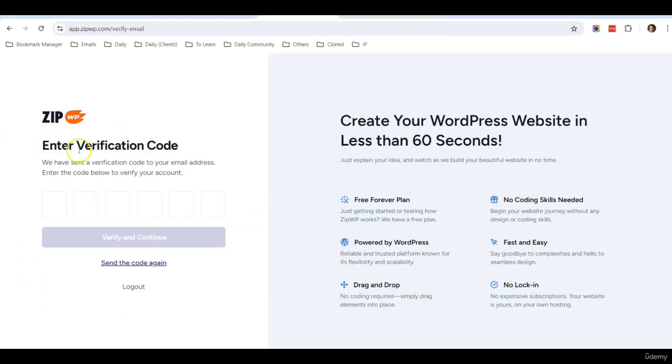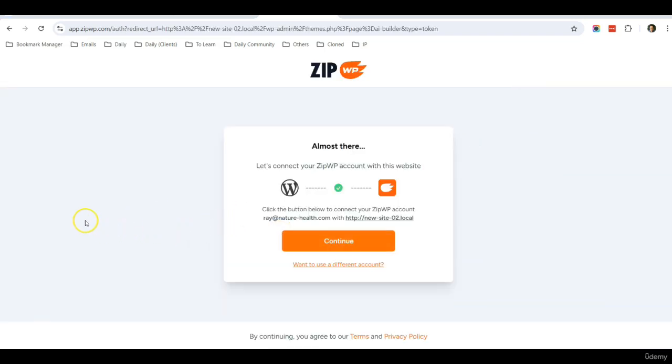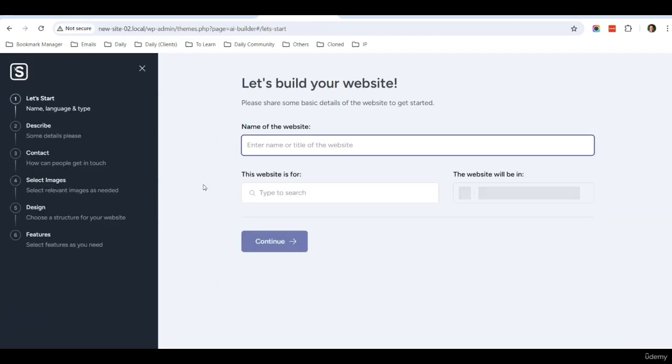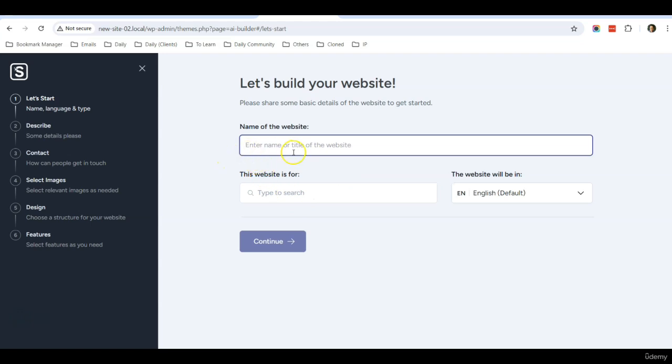Okay, so they will then send a verification code to your email. So make sure you check your email and enter the verification code. After you have entered the code, you will be connecting to your ZipWP account. So just click continue. Okay, so now you are ready to get started.